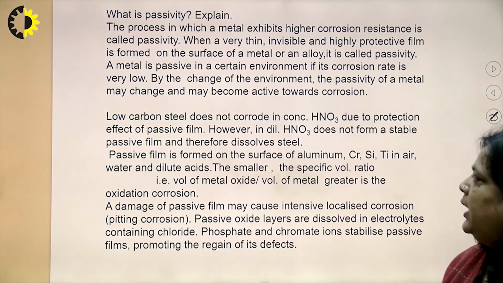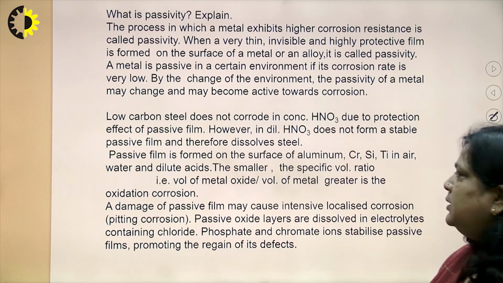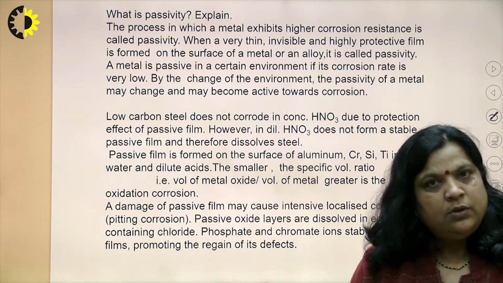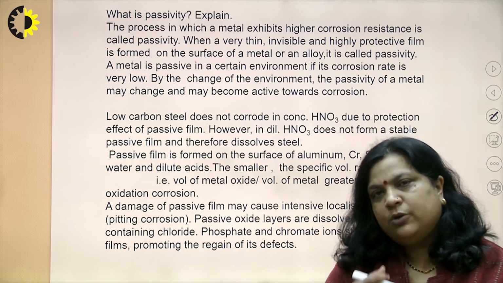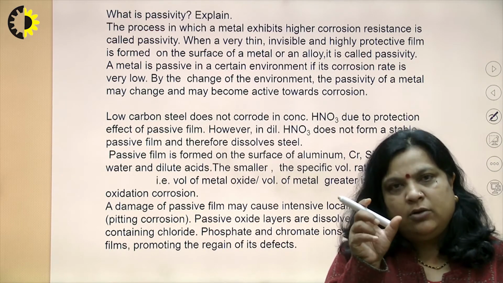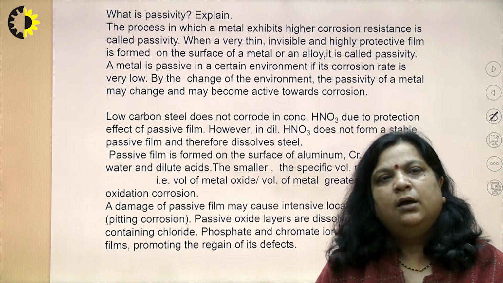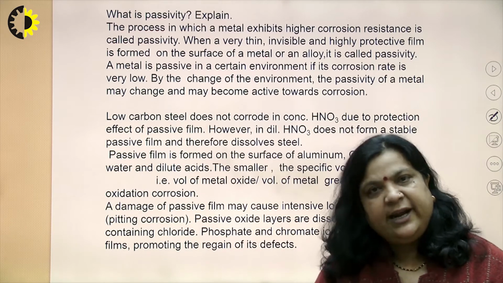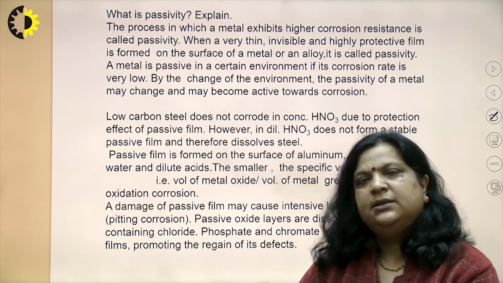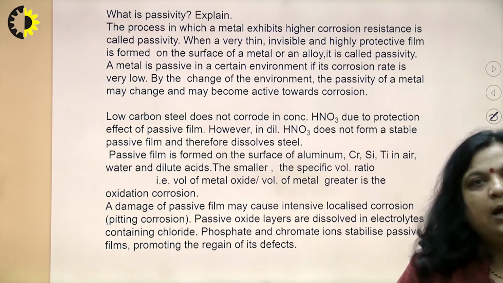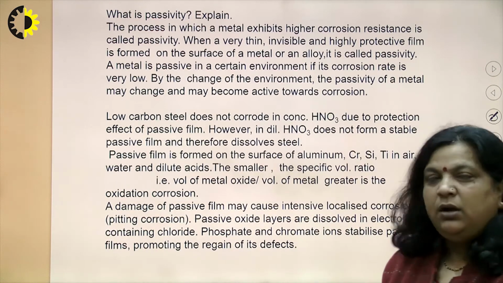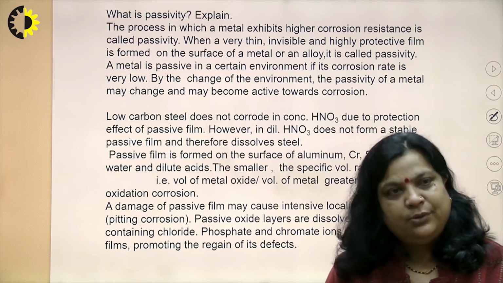The smaller the specific volume ratio, and what is the specific volume ratio? That is the volume of metal oxide to the volume of metal. If it is greater, it means oxidation corrosion occurs, and this rule is called the peeling backward rule.